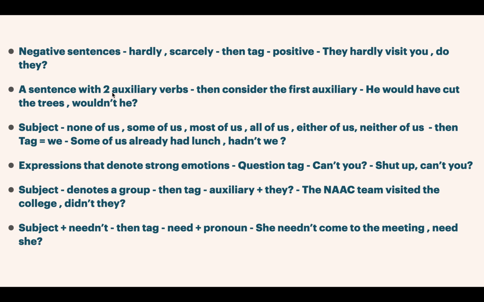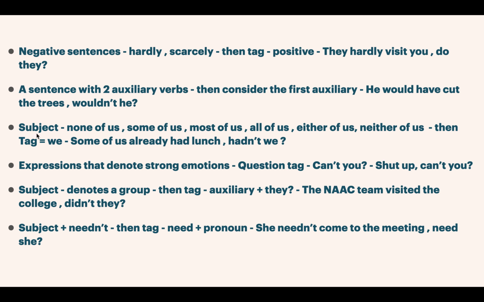Then if a sentence has two auxiliary verbs, for example, he would have cut the trees. Here we can see two auxiliary verbs, that is would and have. So always stick to the first auxiliary verb. Use this first auxiliary verb in the tag, wouldn't he.